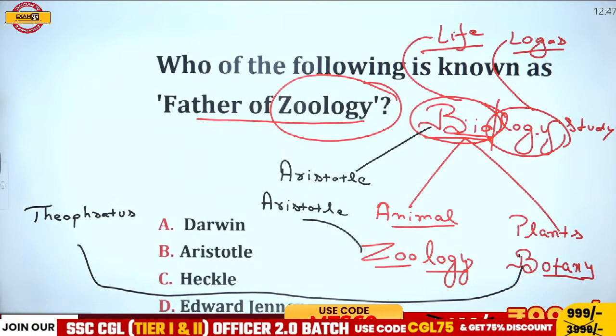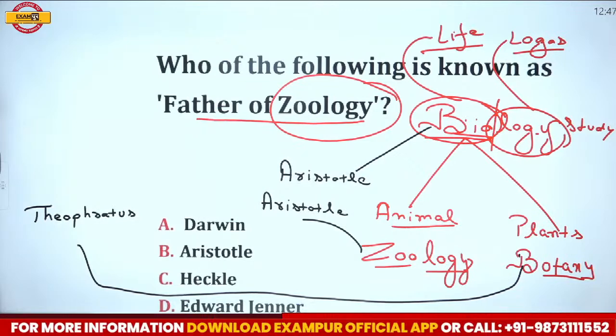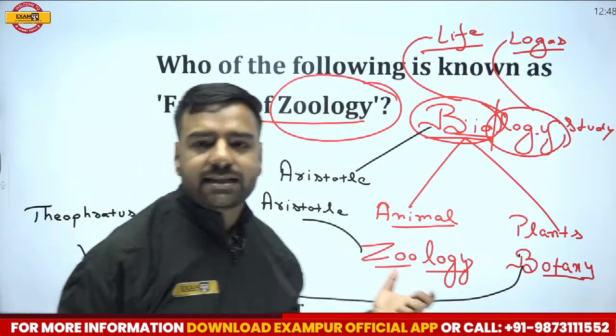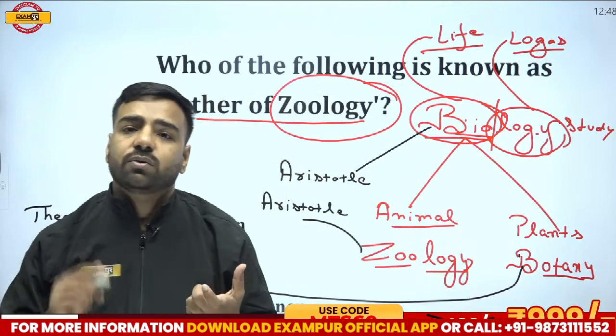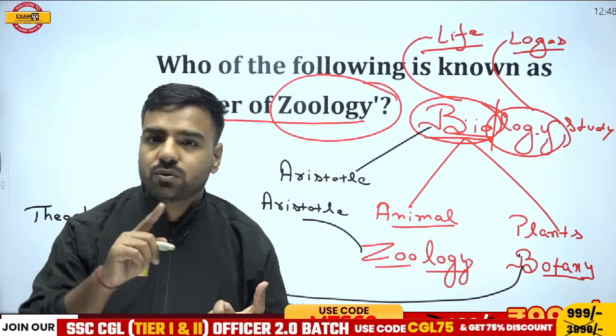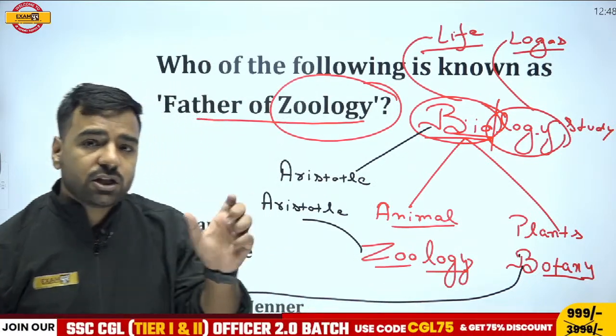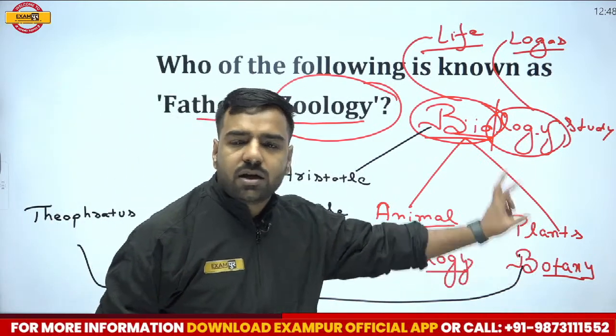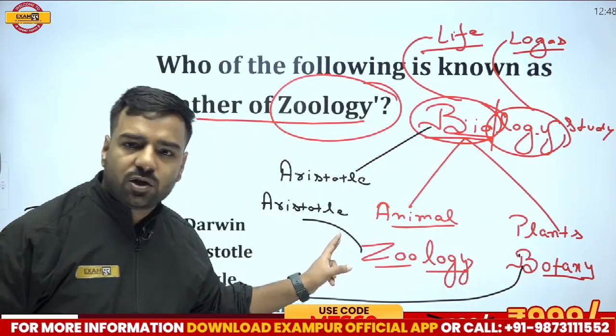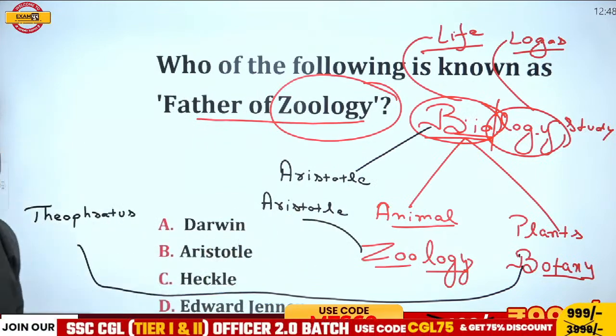Do not forget, for the bio part, bio means life. Bio is divided into two main parts, that is, it has two branches. One is animal, second is plant. For the animal study, I told you, in zoo you are going to find animals. So from zoo, zoology, study of animals. Logy means study. Plants, botany. Father of bio, Aristotle. Father of zoology, Aristotle. And father of botany, Theophrastus.